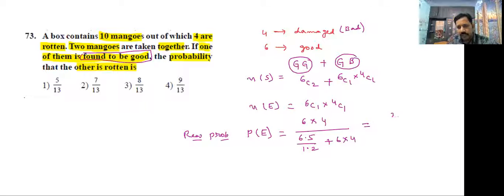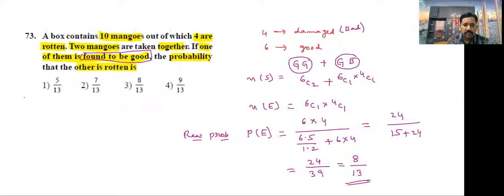Calculate this. Numerator is 24, denominator is 15 plus 24. So the total answer is 24 by 39, which is 8 by 13 since 3 8s are 24, 3 13s are 39. This is the final answer. Which option is correct, students? Third option.